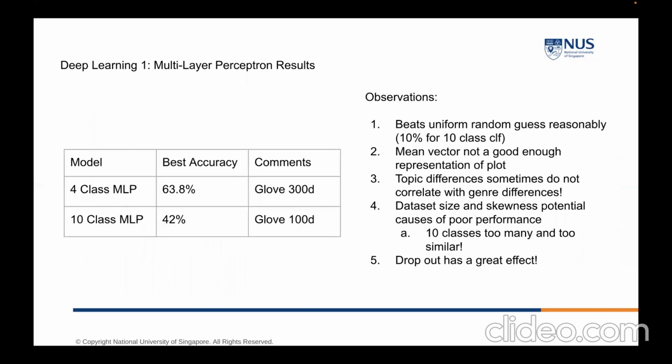On the 4-class problem, we achieved the best accuracy using 300-dimension GloVe vectors. On the 10-class problem, we did so using the 100-dimension. One key observation was that the mean vector, that is the sum of the vectors of all the words in the plot, is not a good enough representation of the plot itself, and that differences in topics, which is what word embeddings are good at capturing, do not always correlate with differences in the genre.